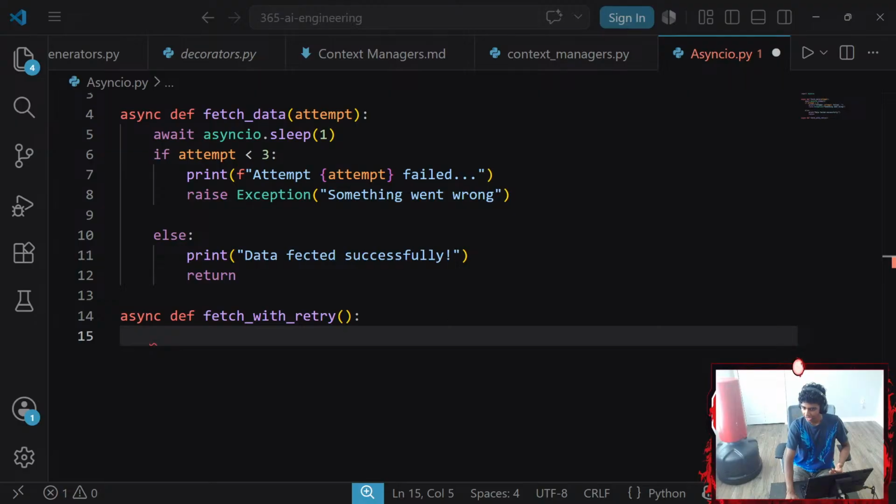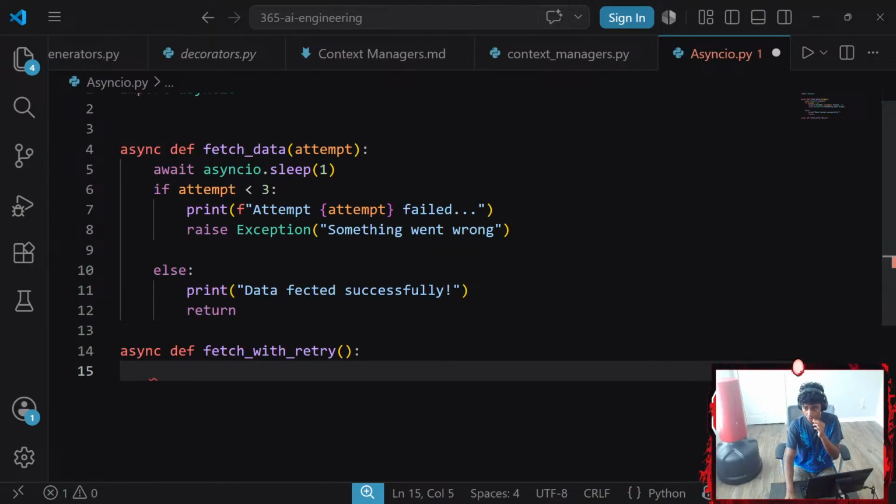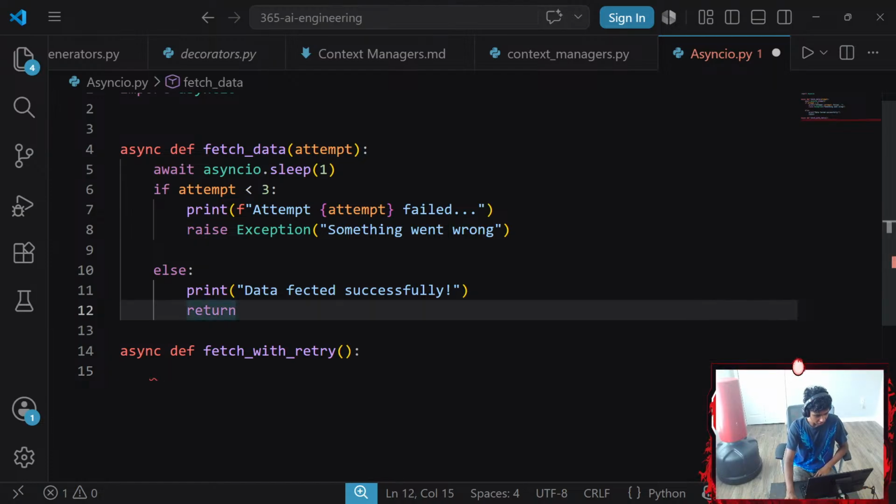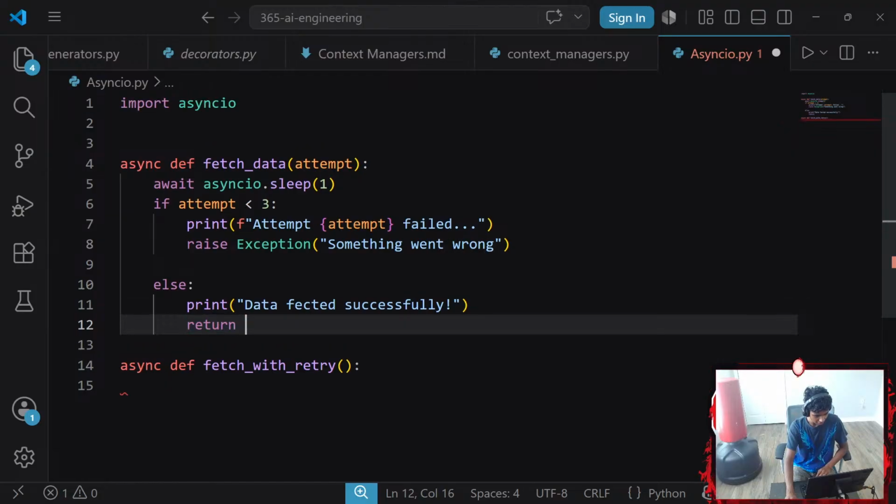Create an async function fetch with retry that starts at attempt 1, keeps calling fetch data in a loop, and returns. So I think I should return my fetch data, right? No, I think I should return my attempt.